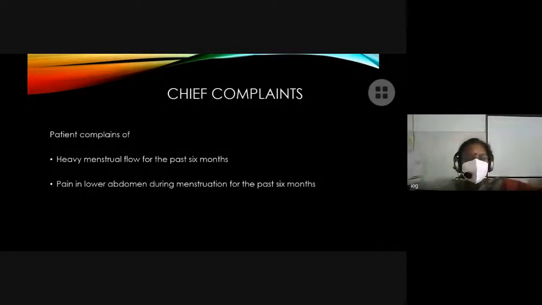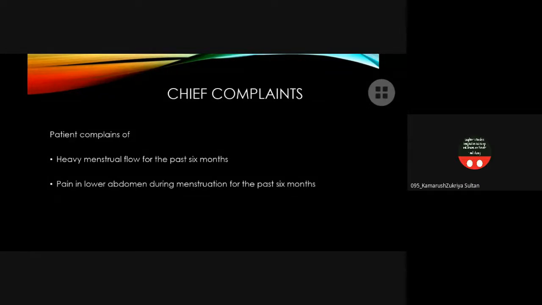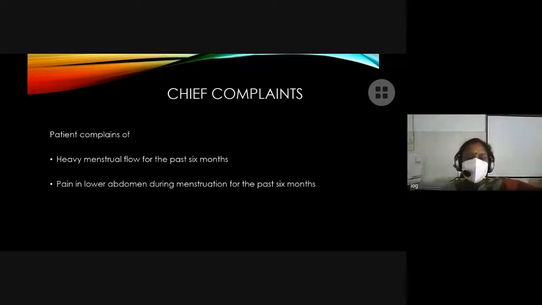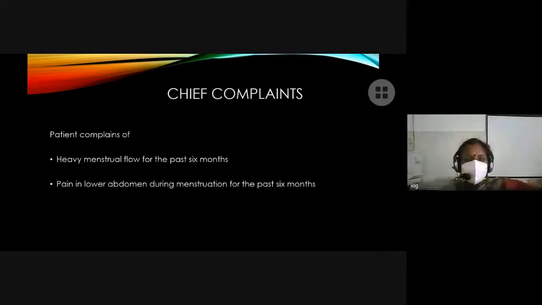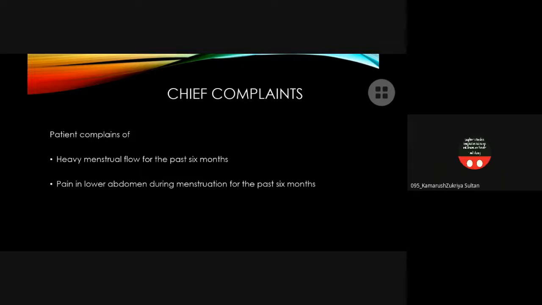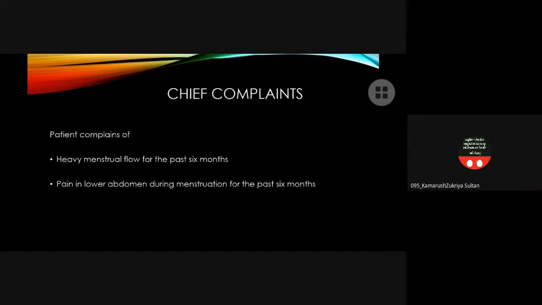What is the pattern? Congestive dysmenorrhea is pain before menstruation and during menstruation, and it indicates a pelvic pathology, ma'am. Okay. Give me some examples of congestive. Endometriosis, fibroid uterus can cause painful menstruation. Anything else? You told only endometriosis and fibroid. Adenomyosis. Okay. Then pelvic inflammatory disorder can also cause painful menstruation, ma'am.